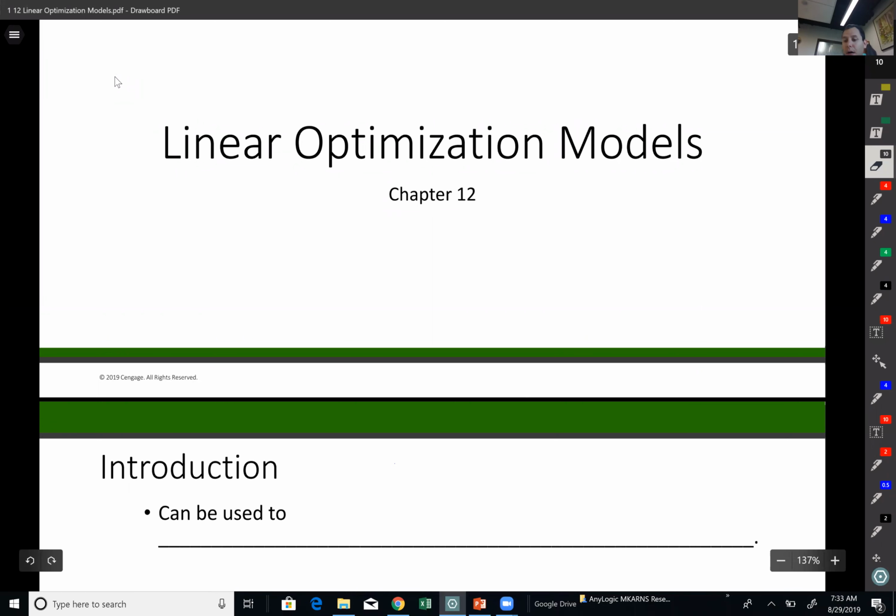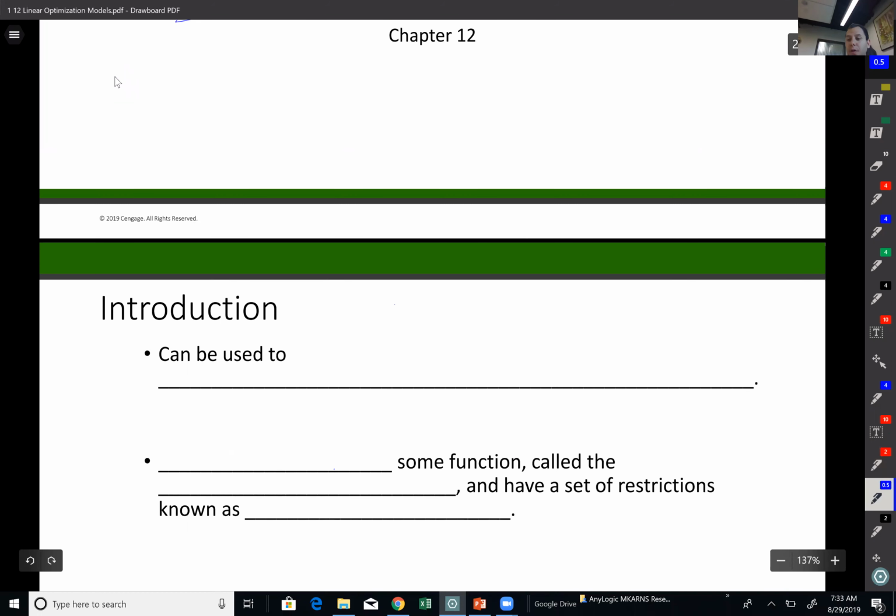Today I would like to talk about linear optimization models, and these models can be used to support and improve managerial decision making. The idea here is to make better decisions using data.